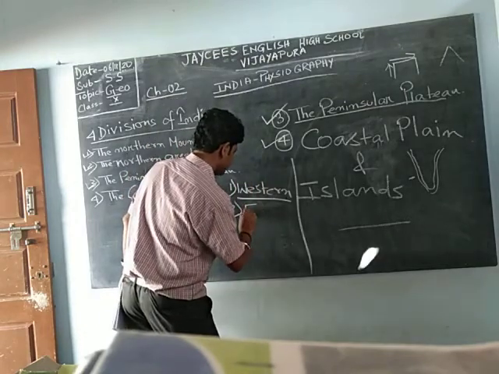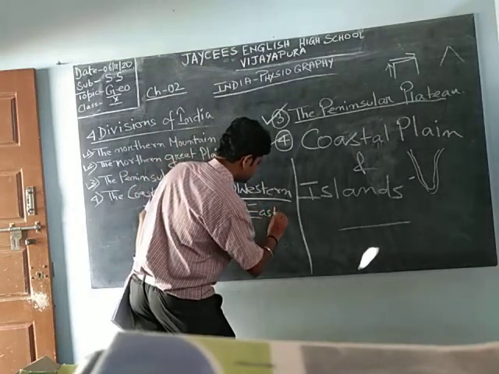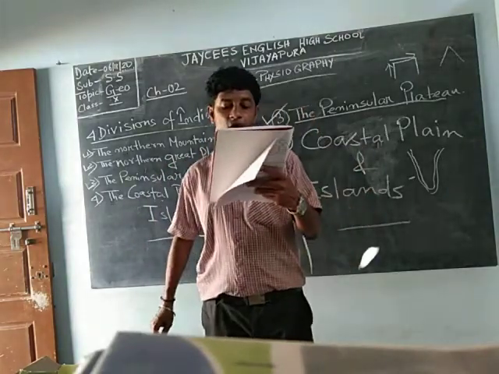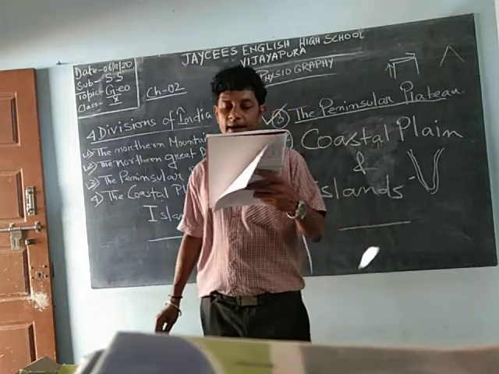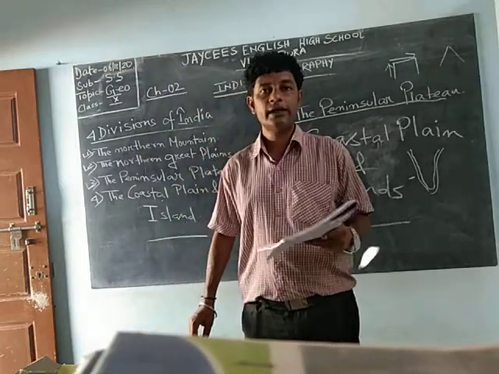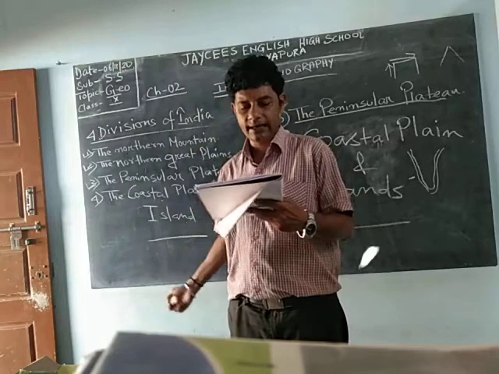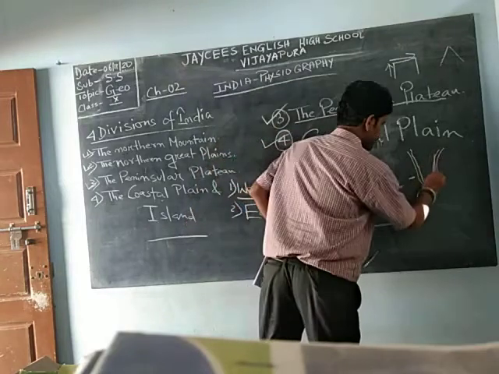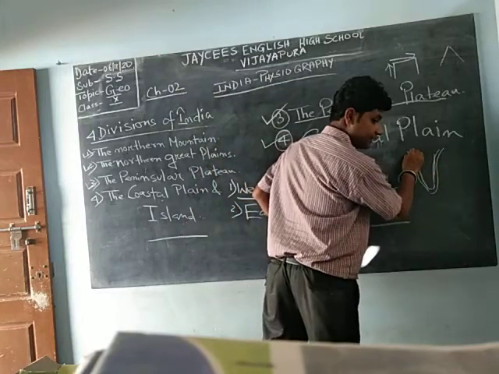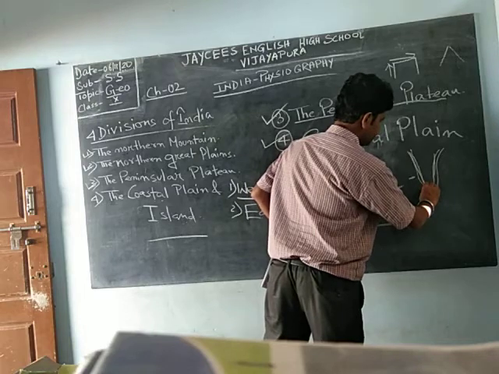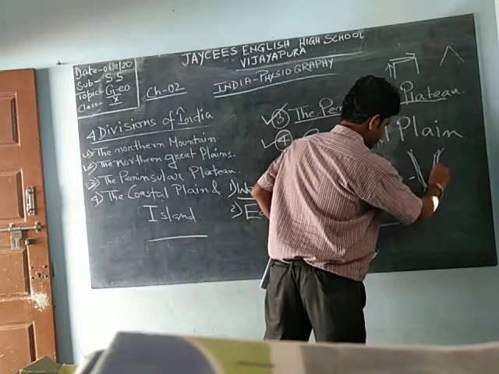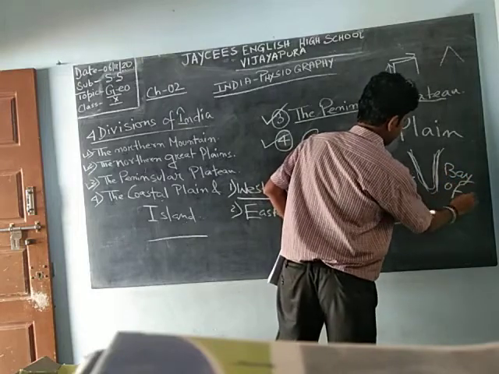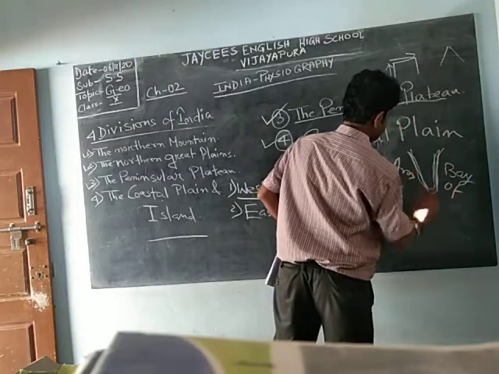Now the next division is the eastern coastal plain. What is this eastern coastal plain? It extends from the north of the river Subarnarekha to Kanyakumari. Eastern side means this side, where you will get the Bay of Bengal. There it is the Arabian Sea.